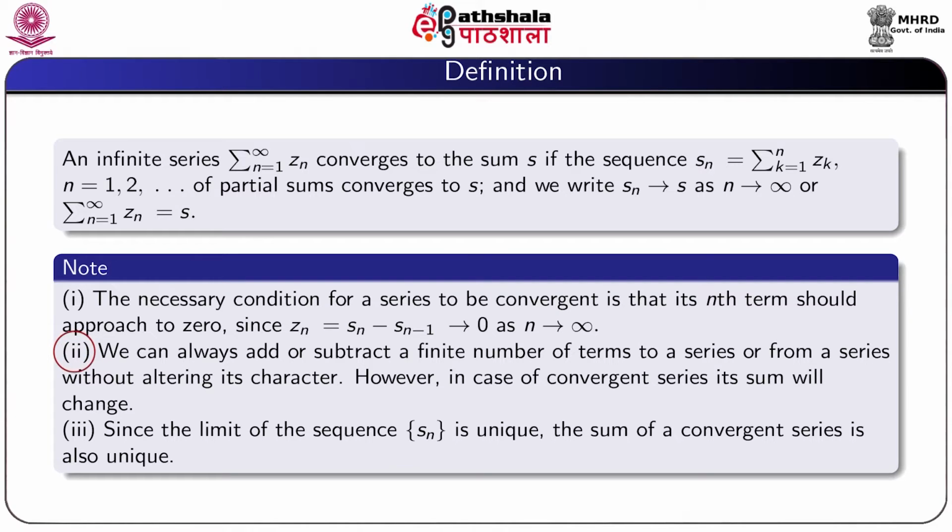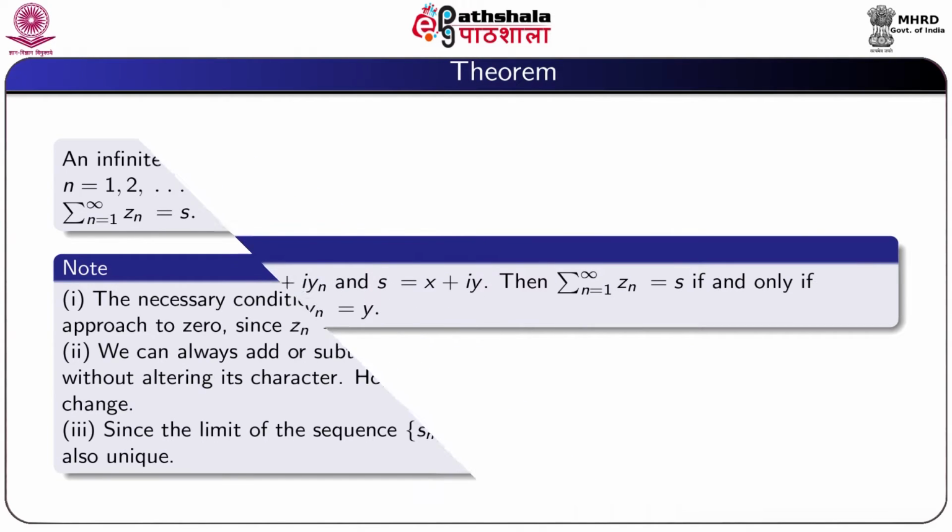Number 2, we can always add or subtract a finite number of terms to a series or from a series without altering its character. However, in case of a convergent series, its sum will change. Number 3, since the limit of the sequence Sn is unique, the sum of a convergent series is also unique.